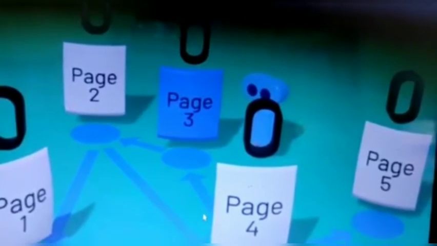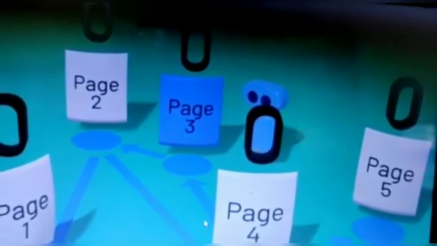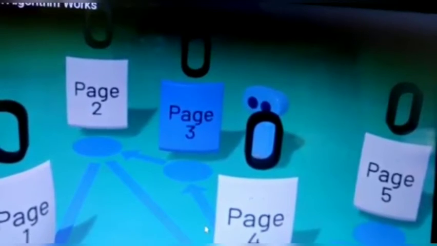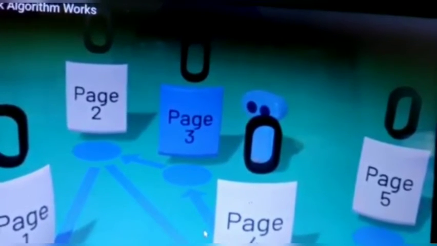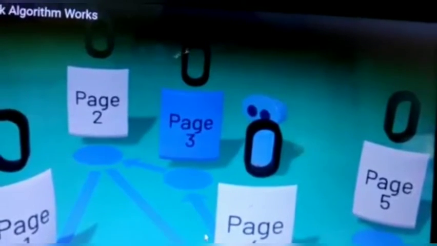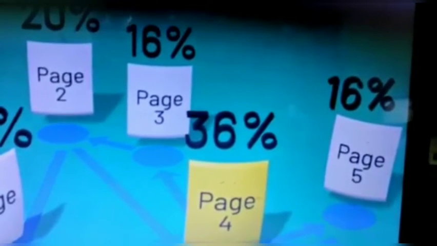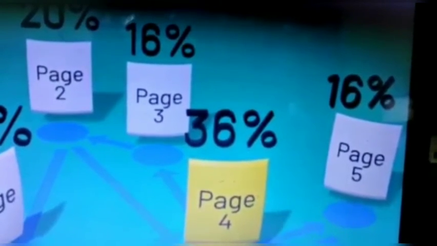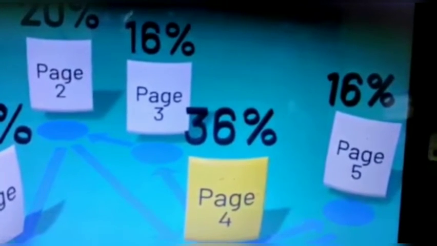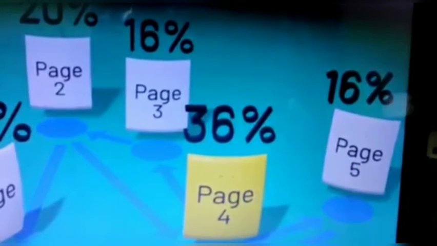In this process, we maintain a count of how many times our random surfer visits each page. Each time, we update the page score. The page with the highest score, like page 4 at 36%, gets the highest priority, and it will be given a higher rank in the PageRank algorithm.